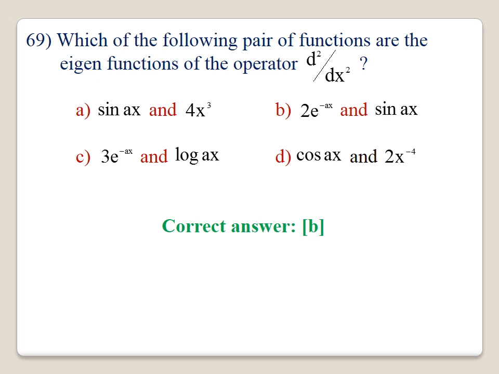Option C as well as option 4 are not correct. The correct option is B. 2 e power of minus ax and sin ax are the eigenfunctions of the operator d square by dx square.